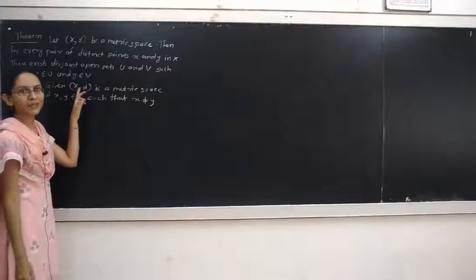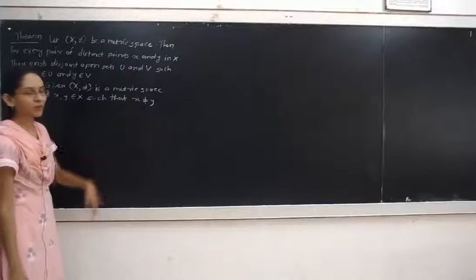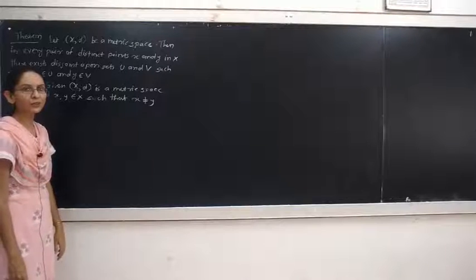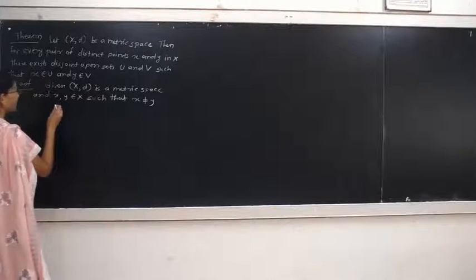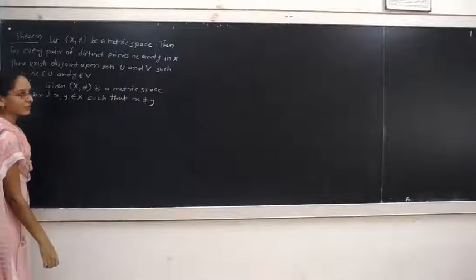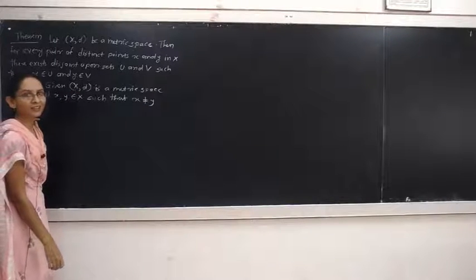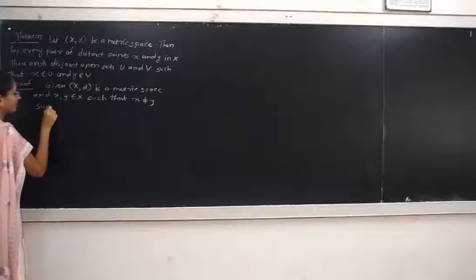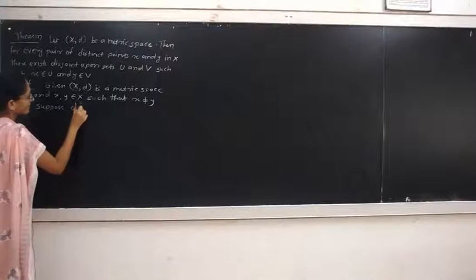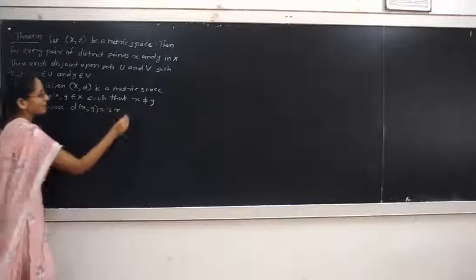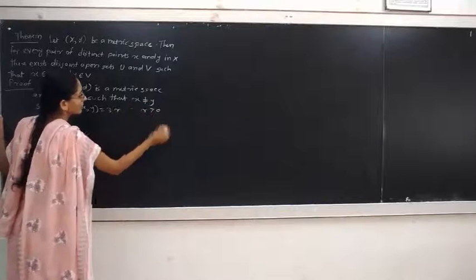As (X, d) is a metric space, d of xy is greater than or equal to 0. Because these are two distinct points, d of xy is strictly greater than 0. Suppose d of xy is equal to 3r, where r is some positive real number.